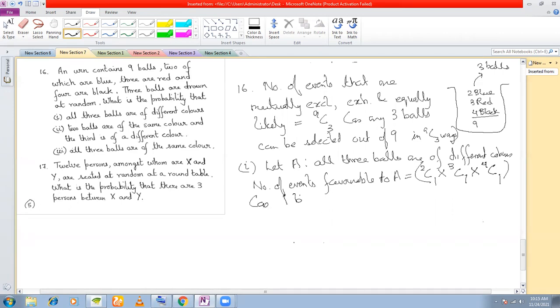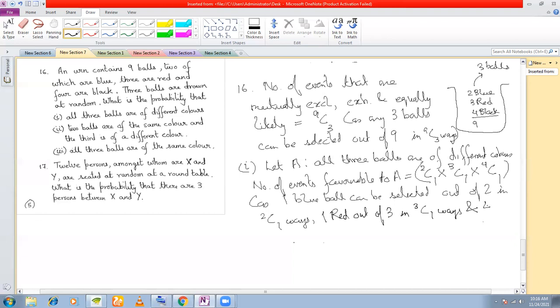As one blue ball can be selected out of two in 2C1 ways, one red out of three in 3C1 ways, and one black out of four in 4C1 ways.